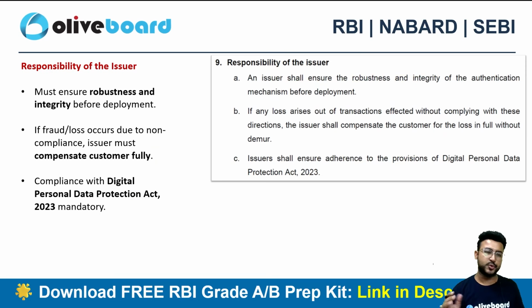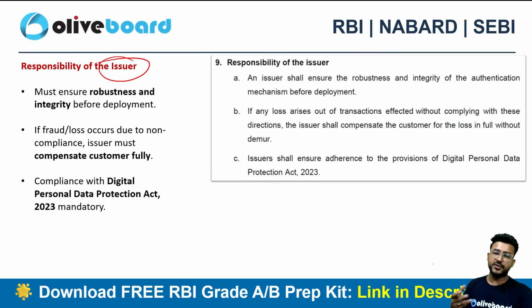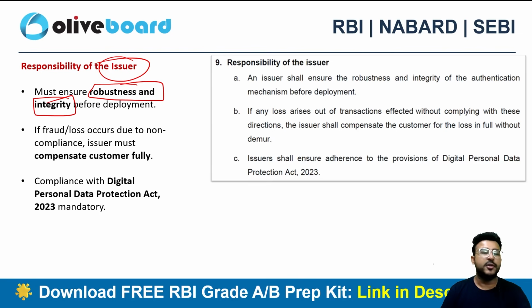Responsibility will always be of the issuer. What kind of responsibility? If the issuer, say for example HDFC Bank, has launched a mobile application or has given a service of internet banking, then the robustness and integrity should be there, right? The robustness, the strength and the integrity should be there in the application and in the website that enables me to do a transaction, that too a transaction full of confidentiality, full of integrity, so that no kind of fraudster can be there in the transaction. So that's why the whole responsibility is of the issuer. In case of any fraud, the issuer needs to compensate fully.